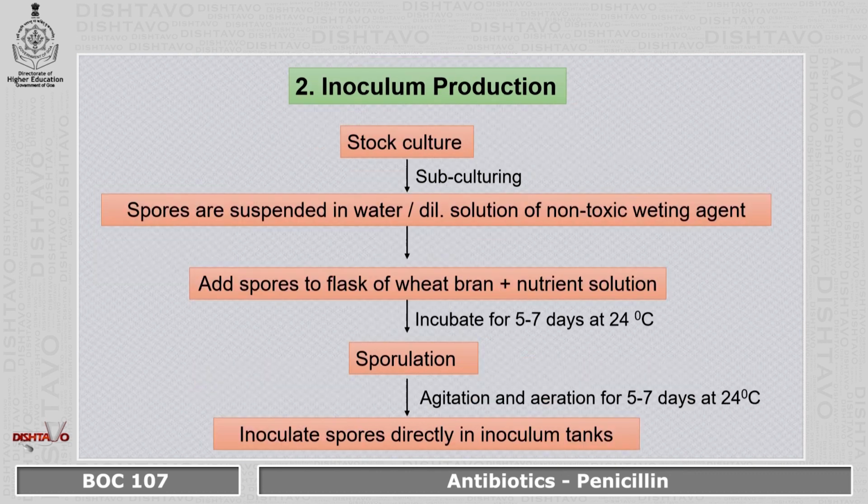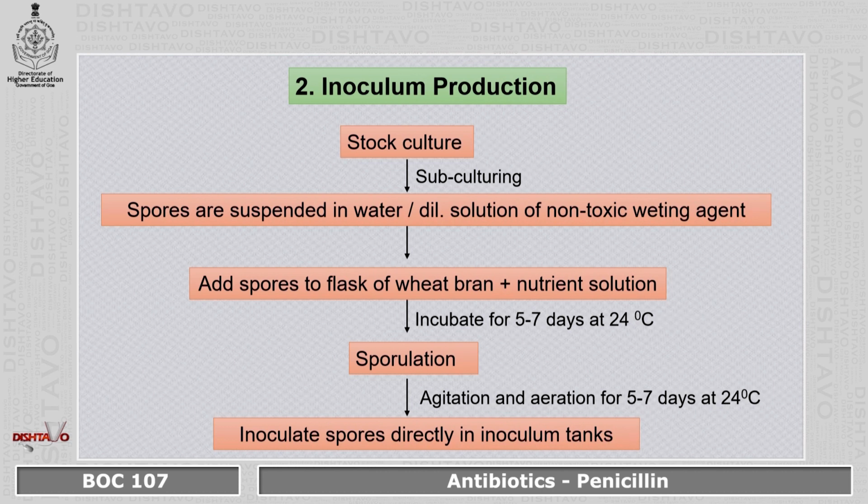Now this strain is used in the next step, that is inoculum production. From the previous step, a stock culture is produced, and from there that stock culture is subcultured, and the spores are then suspended in water or a dilute solution of non-toxic wetting agent.